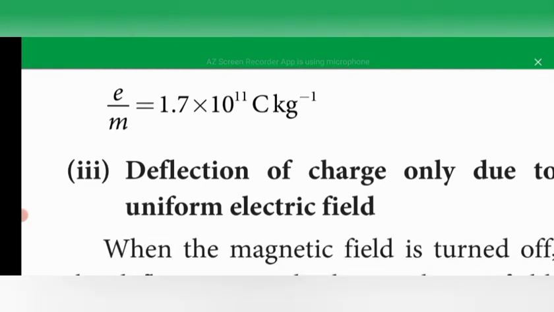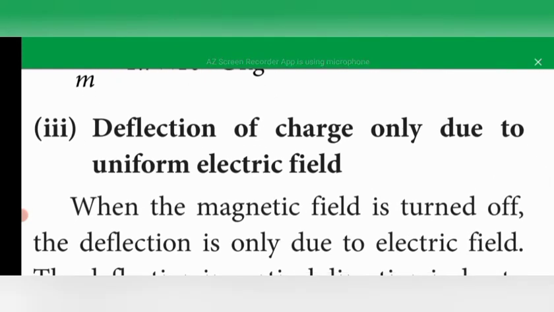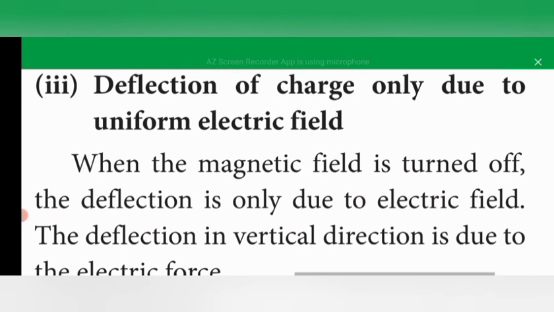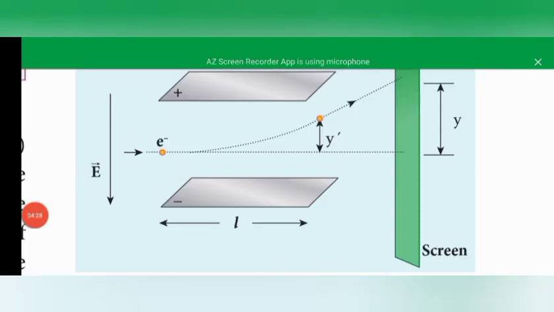So next we will find the deflection of charge only due to the uniform electric field. In this, we have to remove the magnetic field. So what happens? The electron rays present at the bright spot at the center region O can be deviated to the distance y.